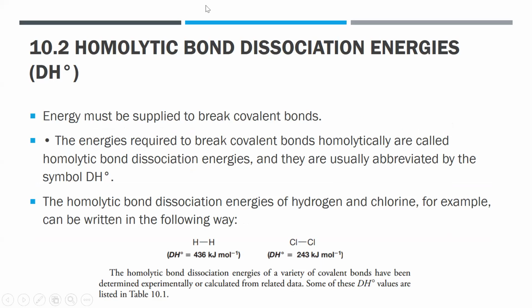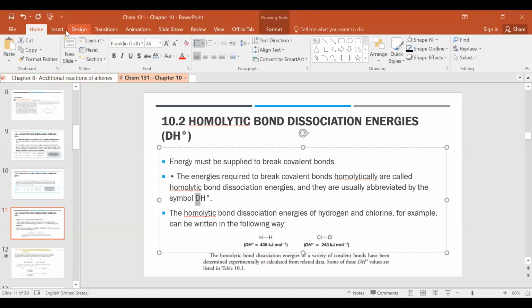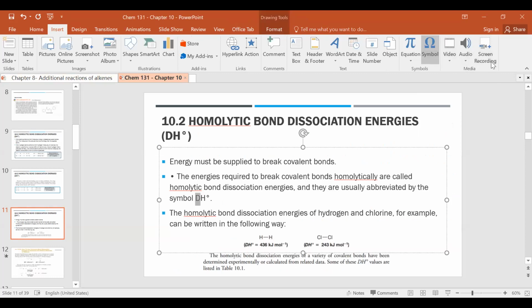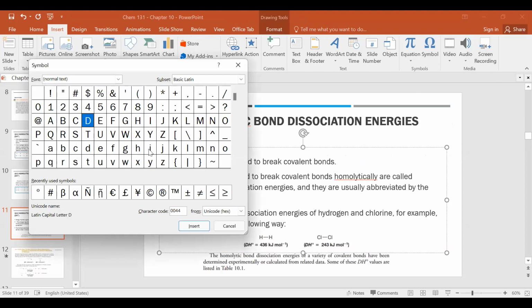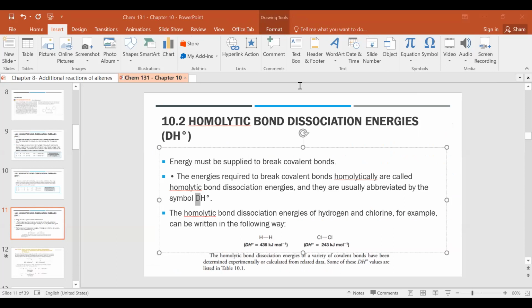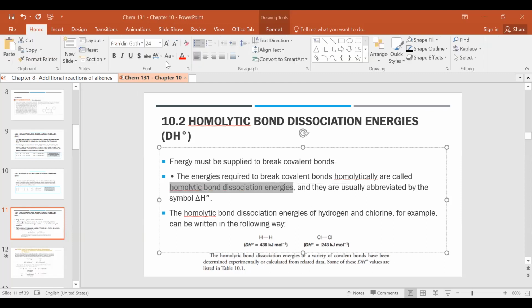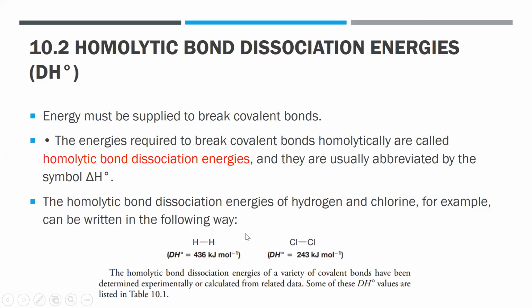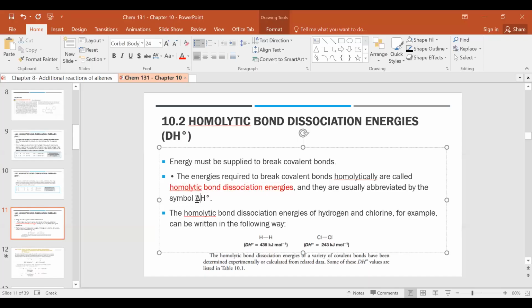And they are usually abbreviated as delta H. The homolytic bond dissociation energies of hydrogen and chlorine, for example, can be written as DH, dissociation energy.